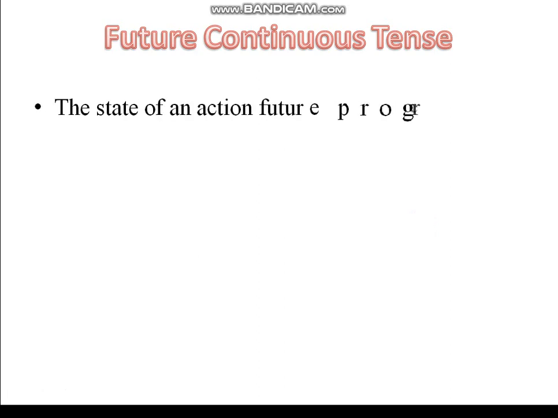Future continuous tense. We want to understand the structure of the future continuous tense in an active sentence. If it is in an active sentence, what structure will be there for the future continuous tense, that we need to understand here. The status of an action in the future continuous tense is progressive. The action is in future progressive.